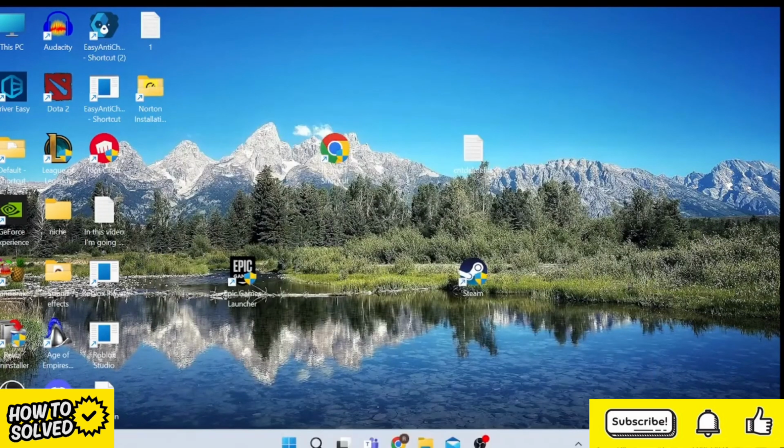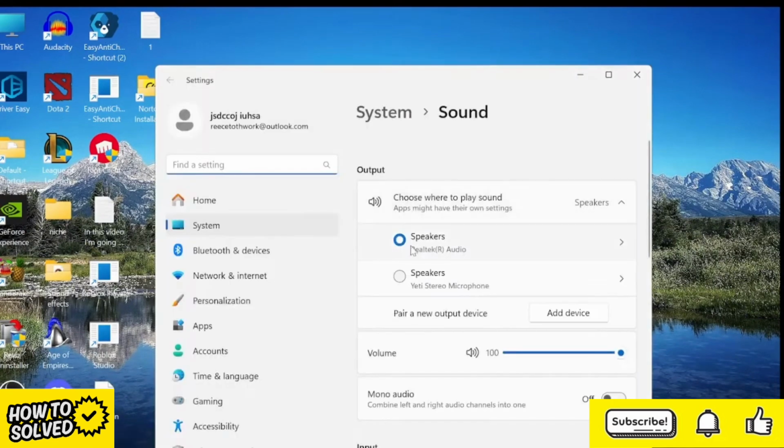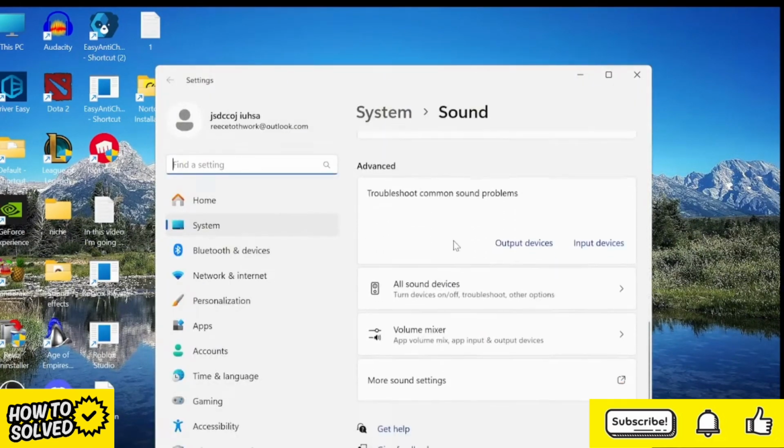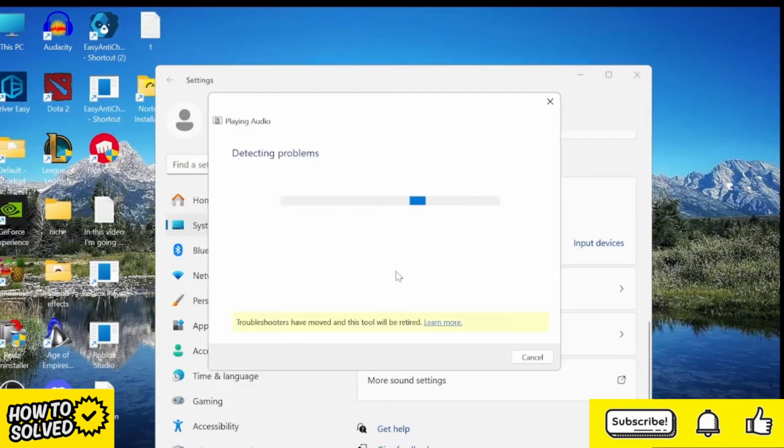Then come back to the taskbar and right click on the volume icon again. This time we're going to come into sound settings, and once again make sure you have the correct output device selected. Then scroll all the way down to this troubleshoot section, and we can use the Windows built-in troubleshooter to identify any problems we may be having with our audio devices. So if you're having trouble actually hearing sound, you want to select this output devices and then just go through the steps on screen, and Windows is just going to try and identify any problems with your computer.